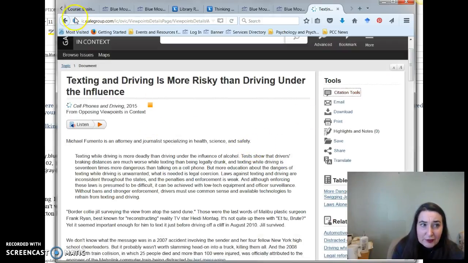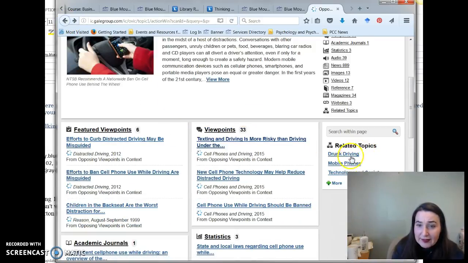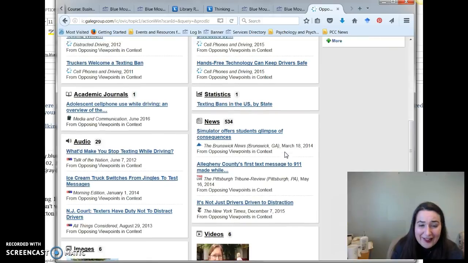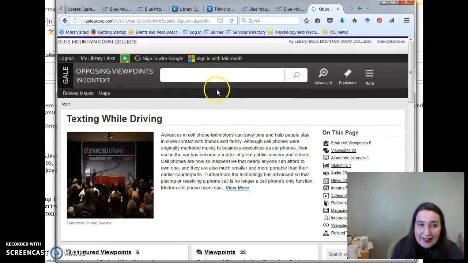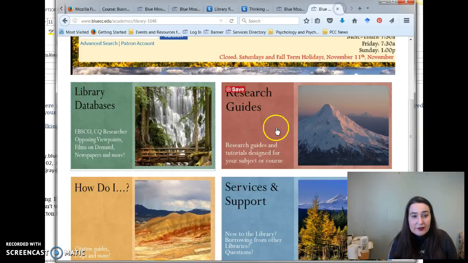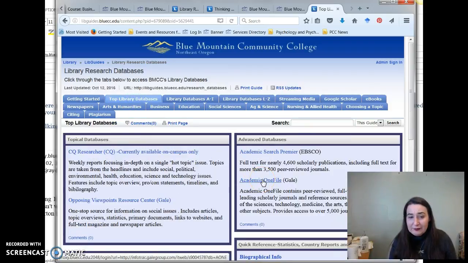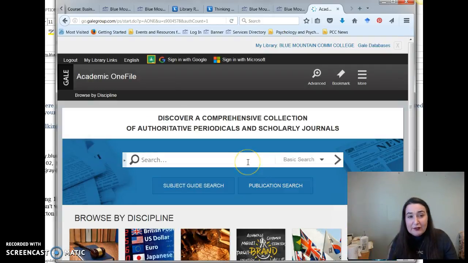In a nutshell, I think you have a focused topic, so we don't need to think about keywords necessarily, unless you did really want to get to specific things like texting and driving, which has its own content page, interestingly enough. So you might want to look specifically at certain populations and driving, or again, self-driving cars, if you need more resources. So going back to our library homepage, let's go quickly to some of our other databases, and we'll look at Academic OneFile. I think you need at least 4 sources for this paper, and you'll definitely want to take a look at Academic OneFile.